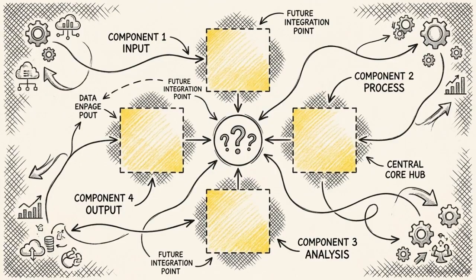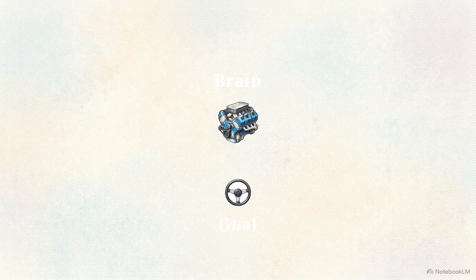Every agent is built inside a digital workshop using these 4 components. The first piece is the brain. The model acts as the engine, providing raw reasoning power, but does nothing on its own. Your instructions act as the steering wheel, telling the engine what it's trying to achieve and how to behave.